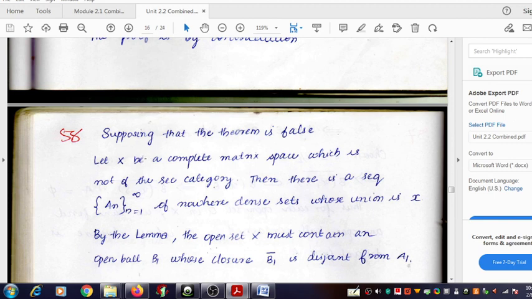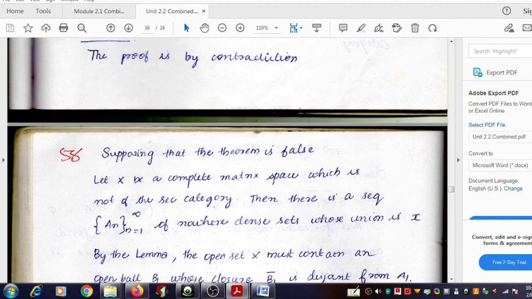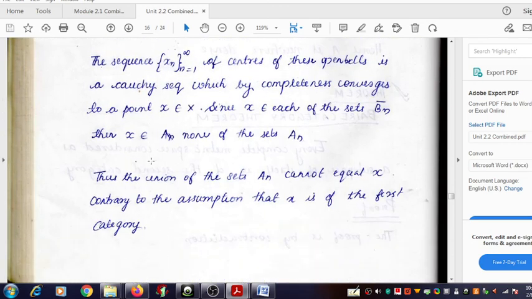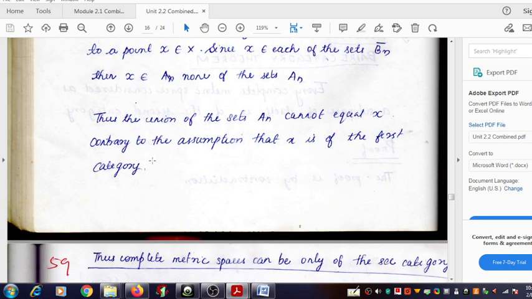I told you in the beginning that for the time being we assume that it belongs to the first category. That is the real mistake we have made, so we have to correct it. So X must belong to the second category. Okay, that is the end of the proof of the Baire category theorem. Okay, thank you.